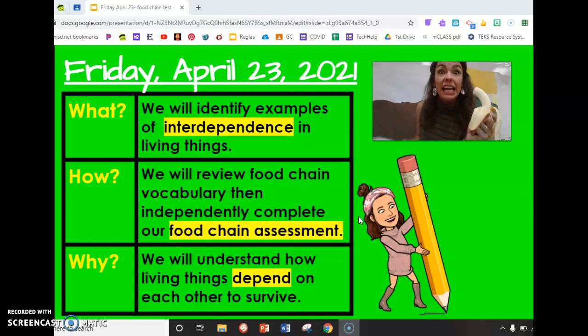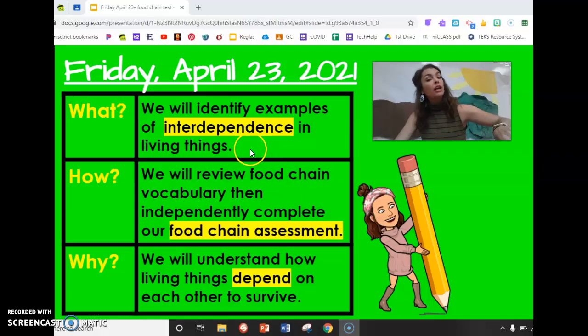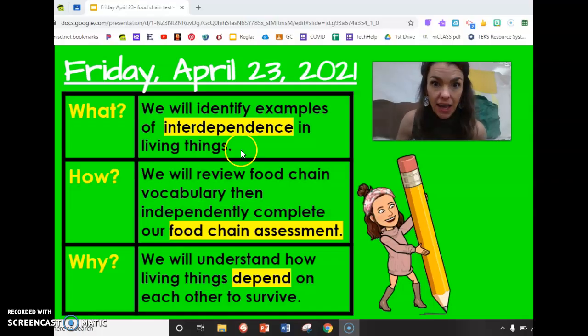Woo-hoo! I'm here getting my energy from what? What am I getting energy from? A banana. Do you like bananas? Me too. Today, we have to do our best on our test. What do you think we have a test on in science? We will identify examples of interdependence in living things. Remember that big yellow word, interdependence? I depend on my what? Banana for my energy. We're going to review interdependence one more time because today it's test day.